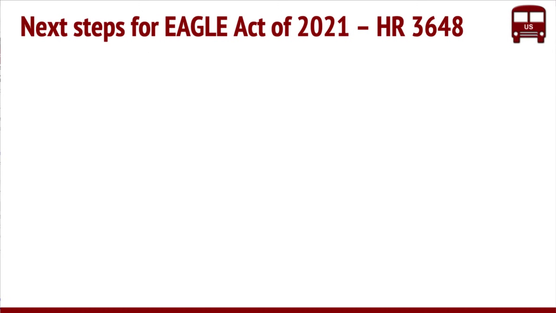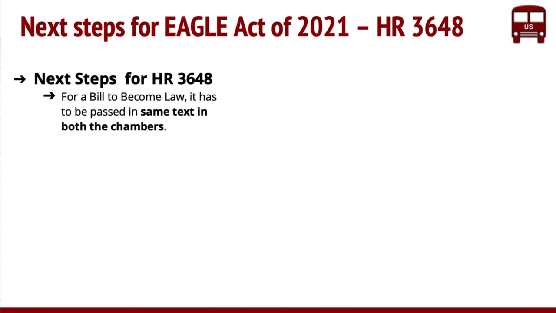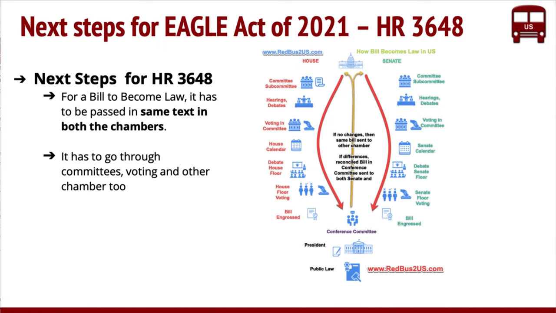Now, what are the next steps? In terms of next steps for HR 368 or the Eagle Act, it has to go through the committees and then come to the voting. It's a long process, but because this bill was there last year, there is a little bit of support. But a lot of clauses are added, so that's going to change the whole dynamics.